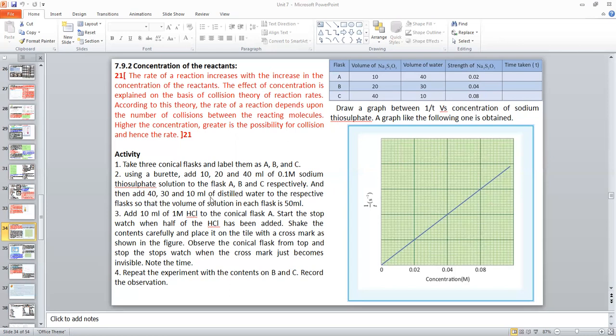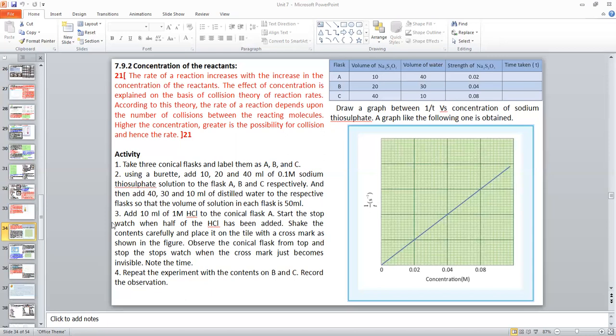Then add 40, 30, and 10 ml of distilled water to the respective flasks so that the volume of solution in each flask is 50. So in the first flask, you see 10 ml of solution and 40 ml of water. The second flask, 20 ml of solution and 30 ml of water. The third one, 40 ml of solution and 10 ml of water. So the concentration in flask A is very less, B a little bit higher, C is maximum. Okay, this one we studied.